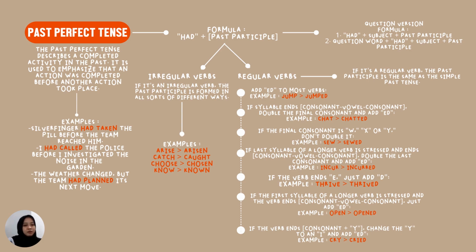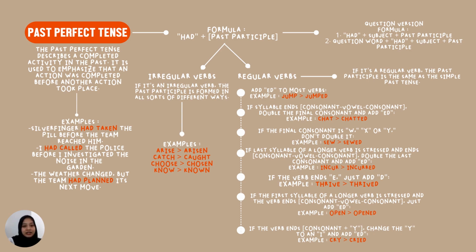Maybe there are still many people who wonder what is meant by the past perfect tense and when to use it. Let me explain it to you. So, as we can see here, the past perfect tense describes a completed activity in the past. It is used to emphasize that an action was completed before another action took place.